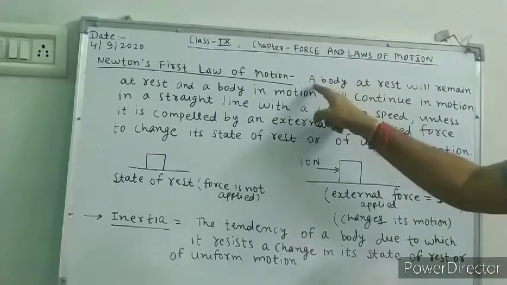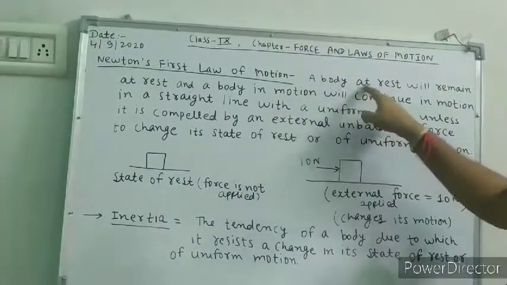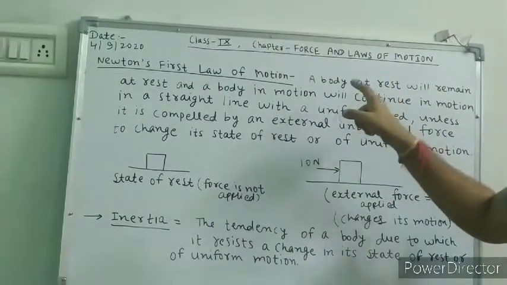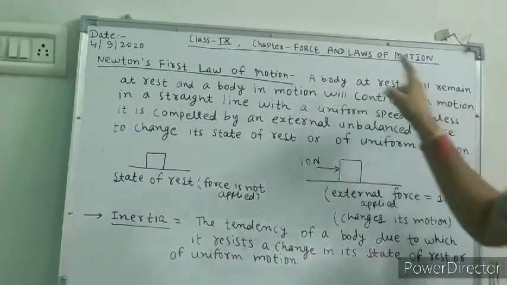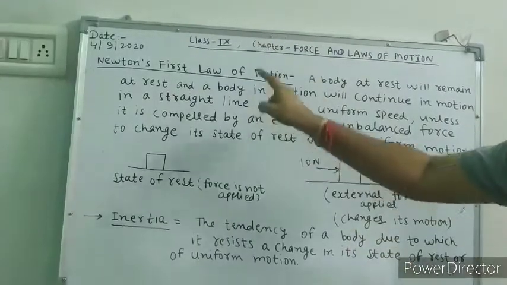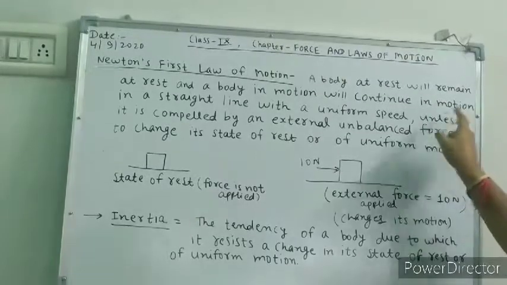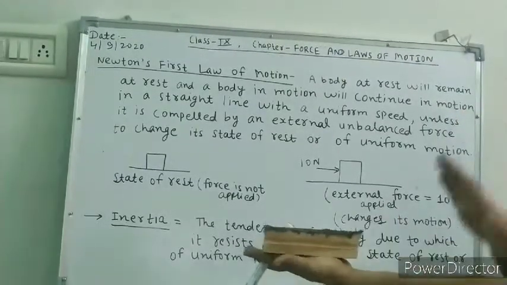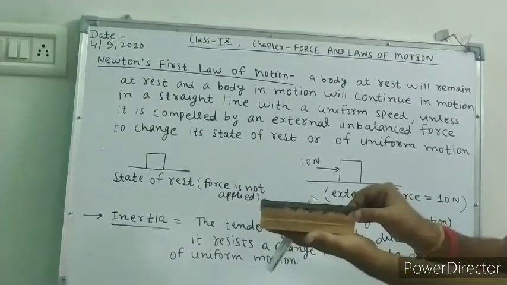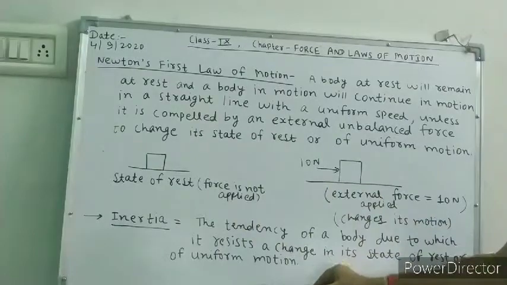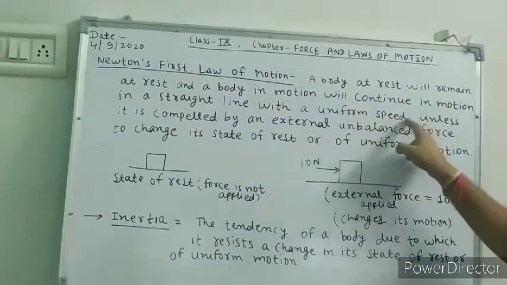So you will again learn the definition, because the definition is very important for the examination. A body at rest will remain at rest, and a body in motion with uniform speed will continue in motion in a straight line with a uniform speed.